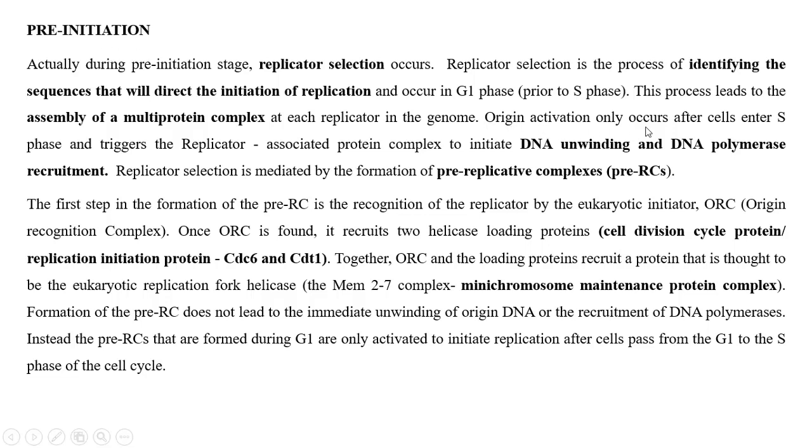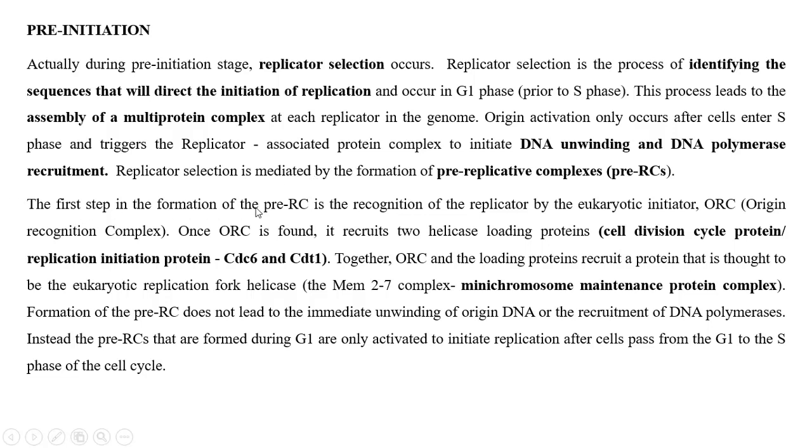Origin activation only occurs after the cell enters S phase. Before that, there is only accumulation and recruitment of these multi-protein complexes in the pre-initiation stage. The replicator-associated protein complex initiates DNA unwinding and DNA polymerase recruitment. After it enters the S phase, the DNA unwinding helicase protein and DNA polymerases, that means DNA polymerase alpha, delta and epsilon, are accumulated.